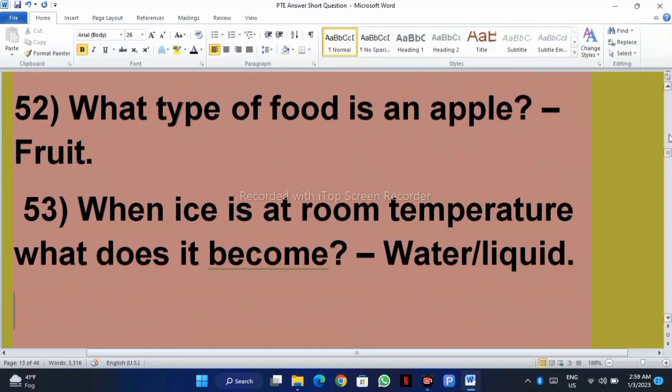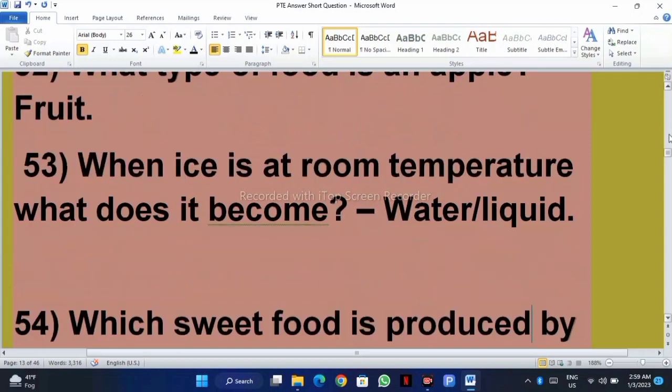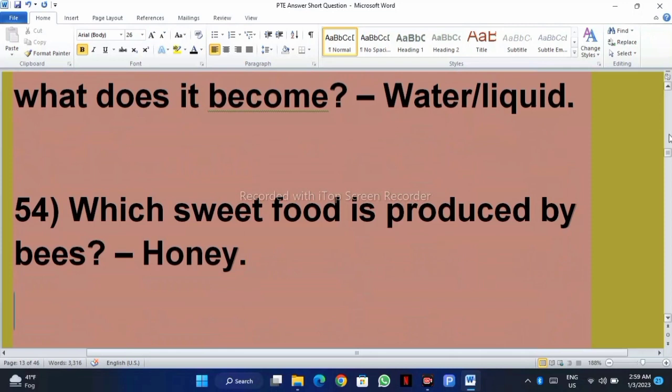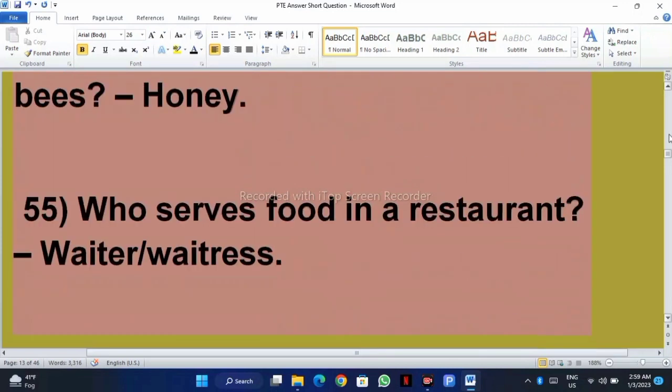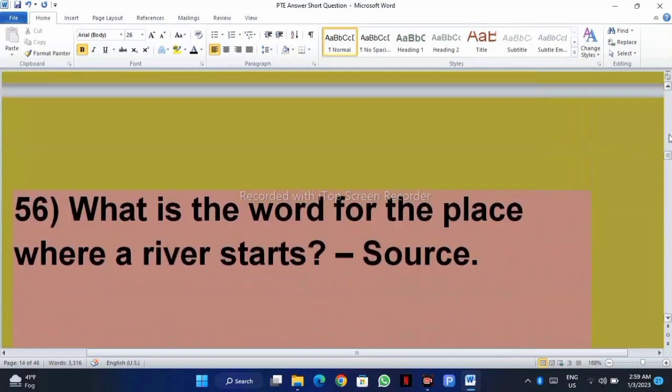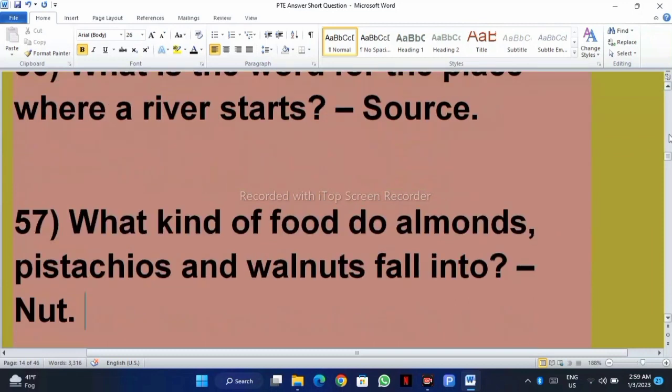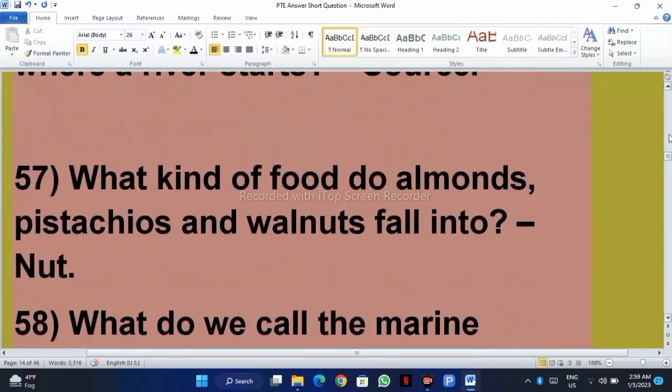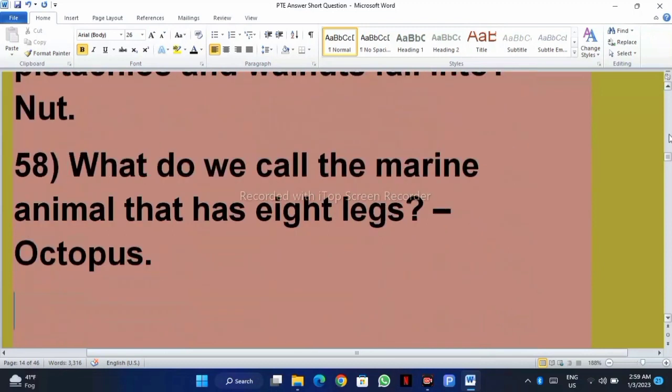When ice is at room temperature, what does it become? Water or liquid. Which sweet food is produced by bees? Honey. What is a word for the place where a river starts? Source. What kind of food do almonds, pistachios, and walnuts fall into? Nut.